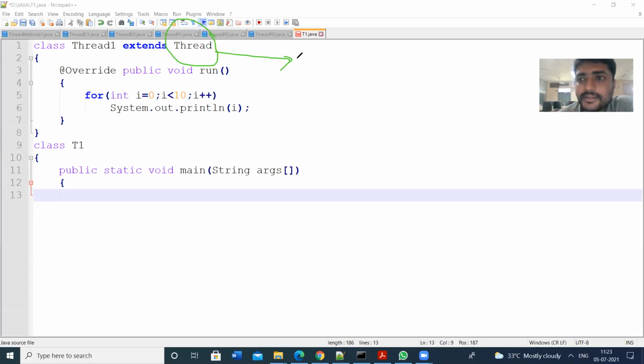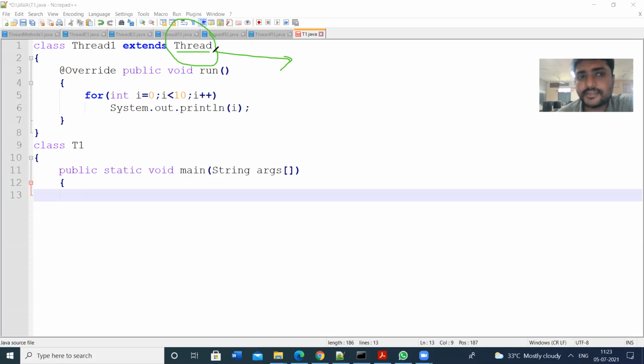All the methods are not static methods. If all methods were static, we wouldn't need an object; by using Thread we could directly access the methods. But in the thread class, all the methods are not static. Some methods are static. So we need an object to access those methods.